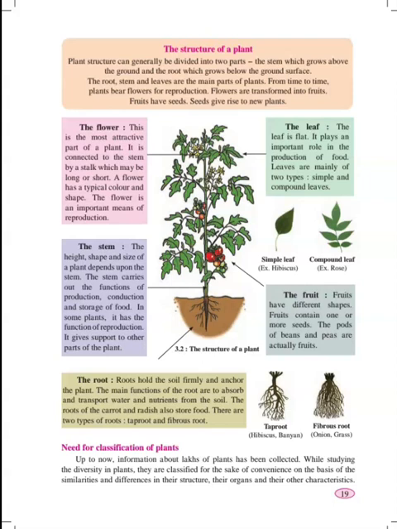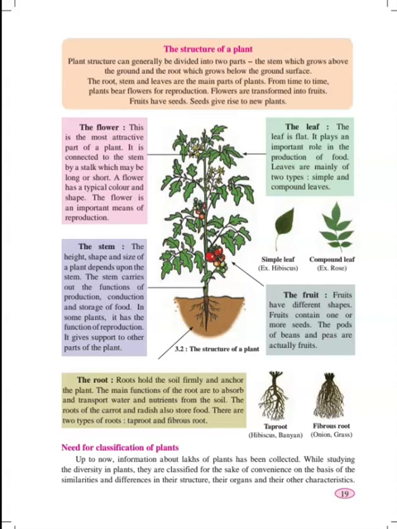The leaf. The leaf is flat. It plays an important role in the production of food. Leaves are mainly of two types, simple and compound leaves. Below that, you can see two pictures. One is a simple leaf. It is an example of hibiscus, and a compound leaf is an example of a rose plant.